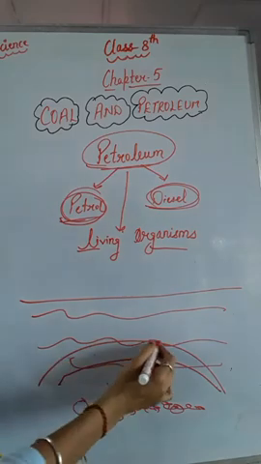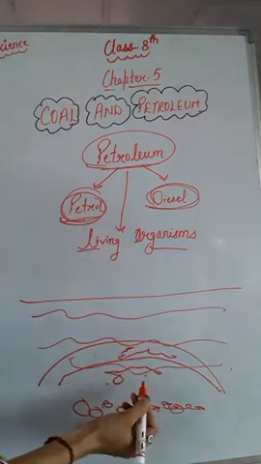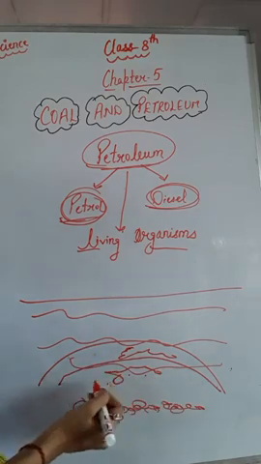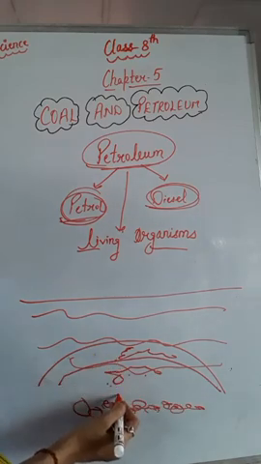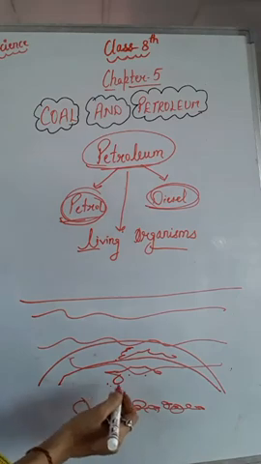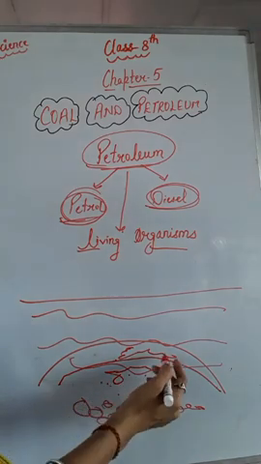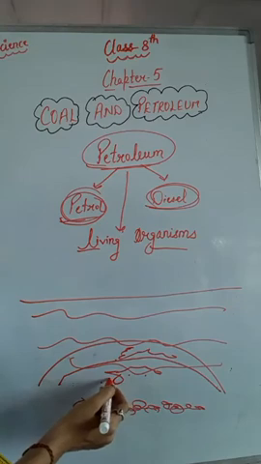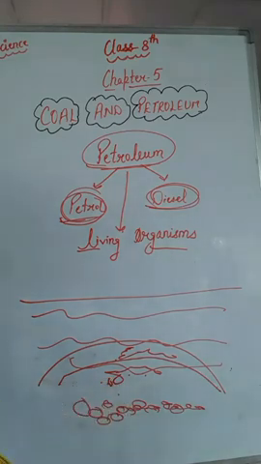When anything is covered with clay or sand, under that place there is no air. And in the absence of air, the temperature and pressure of that place also increase, and as the temperature and pressure increase, these dead organisms are converted into petroleum or natural gas, right?